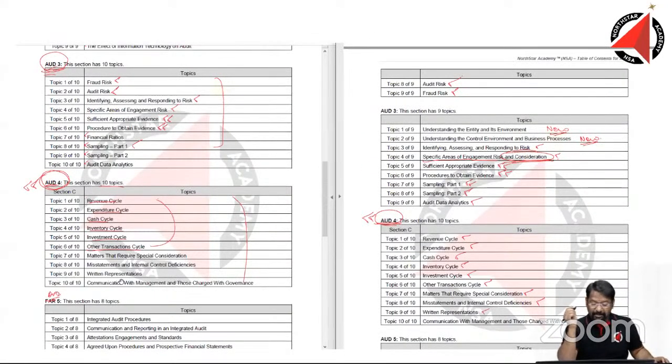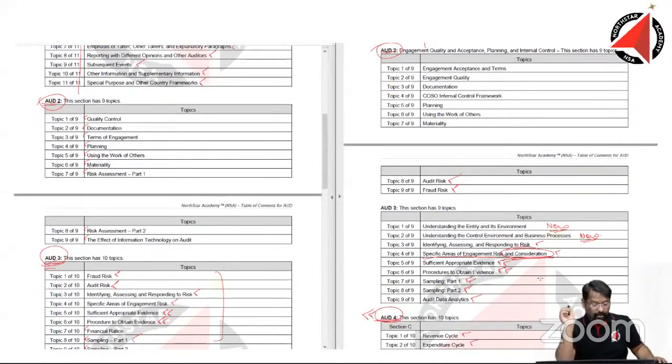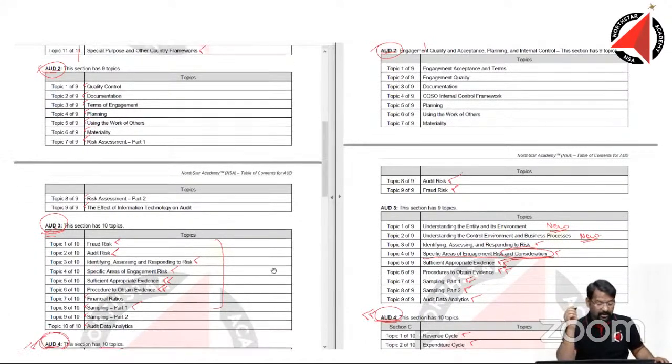So coming to audit 3, we have mapped. How about audit 2? Audit 2 is not matching so far. There are many chapters which are there, but overall, for example, planning is there in the old syllabus. Using the work of others is there. Materiality is there. Right? Engagement acceptance and terms, engagement quality, documentation. Those are not so clearly available except the documentation chapter.